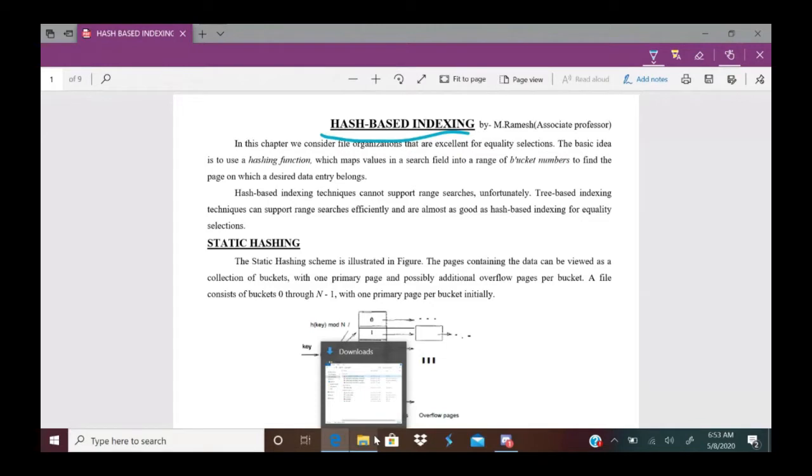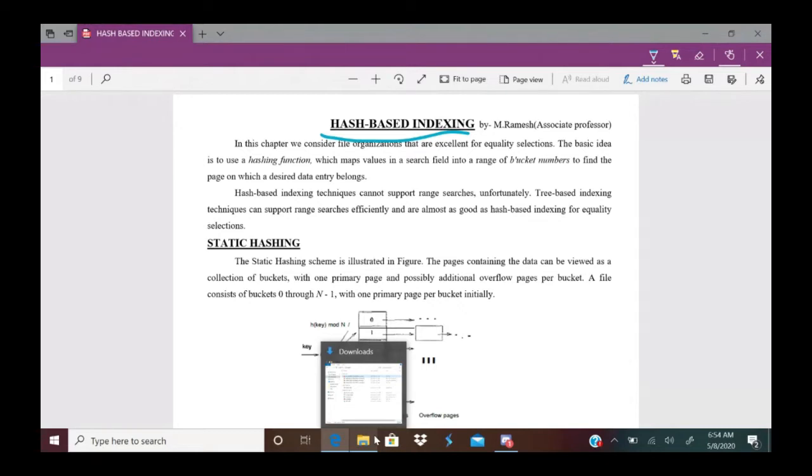For equality selections, hash-based indexing is good when compared with tree-based indexing. Equality searches means say I wanted to find a particular student's marks, say roll number 10 student marks. Then later I wanted to find the marks of the student of roll number 20, then 25. This is called equality selections. So I'm not following any particular order. In such cases, hash-based indexing is excellent.